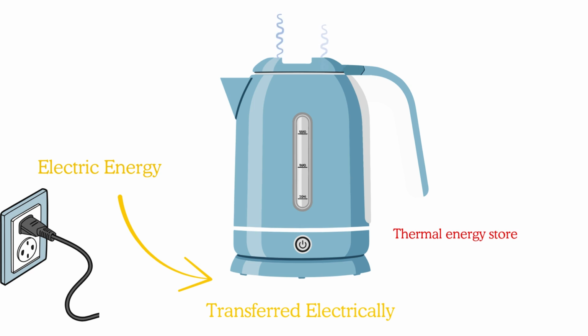Basically, the flow of electricity warms the metal heating element, and then in turn, this transfers the energy over to the water's thermal energy store. And after a short while, you'll get your boiled water.